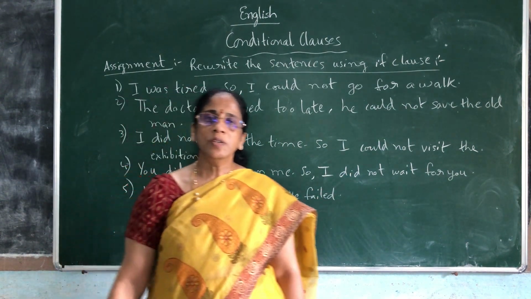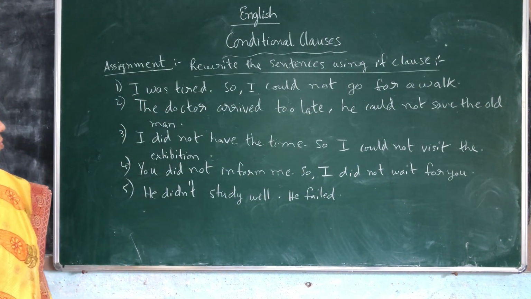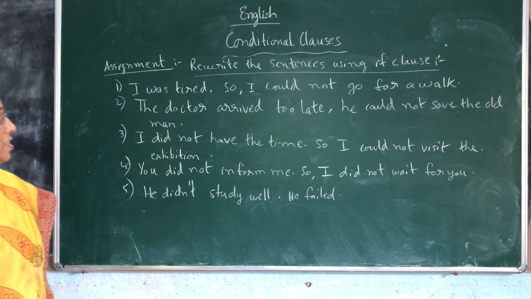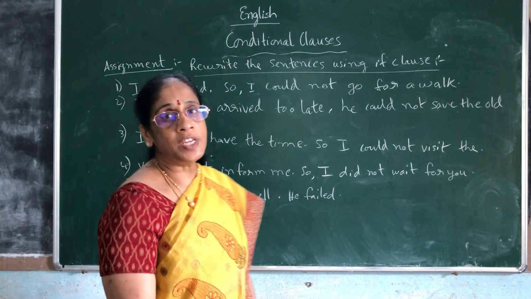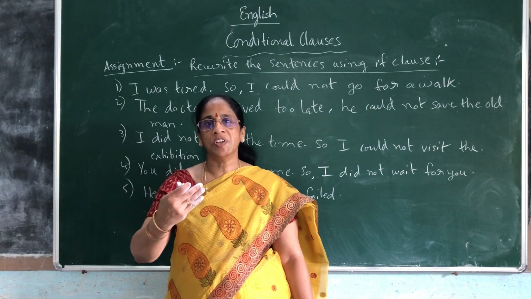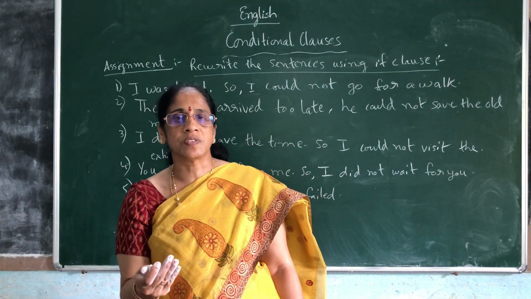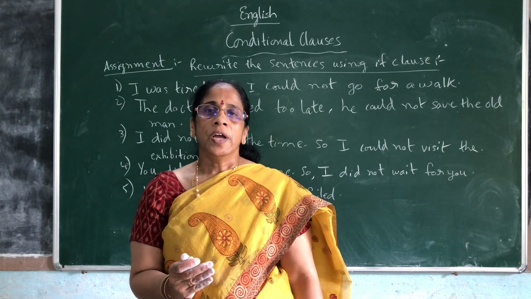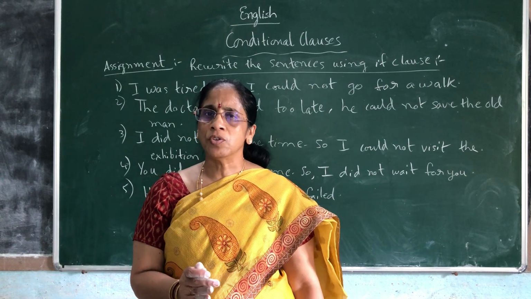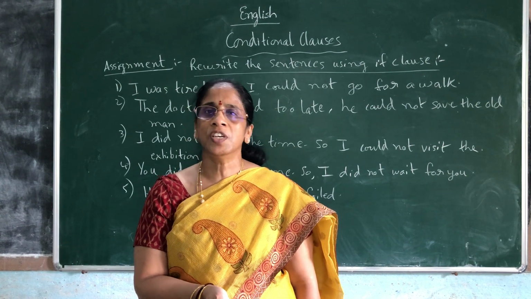Hope it is clear, children. So just note down these sentences. Okay, note down in your notebook. Complete the answers and send it to me. And note down each and every point I explained today. I displayed in the chart also where the details are given, like type 1, type 2, type 3, along with examples, structure, everything, and the uses. So clearly note down, and if at all a sentence is given in your exam, you should be able to identify and easily you should be able to join using if clause.